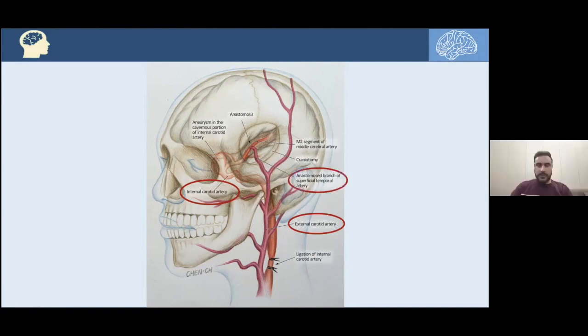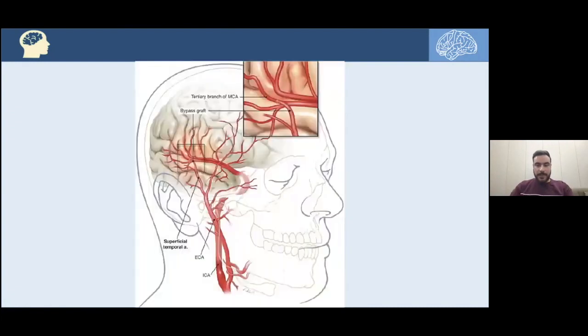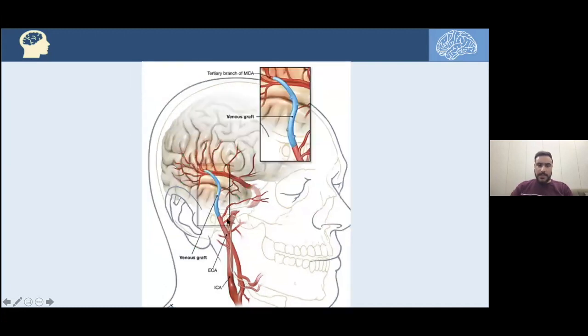So this is just a basic concept about the revascularization and the anastomosis. We have a direct revascularization or direct bypass, in which, as we can see here, the superficial temporal artery branch from the external carotid artery is being anastomosed with the middle cerebral artery directly. Or we have this also direct bypass, but using a venous graft or arterial graft.